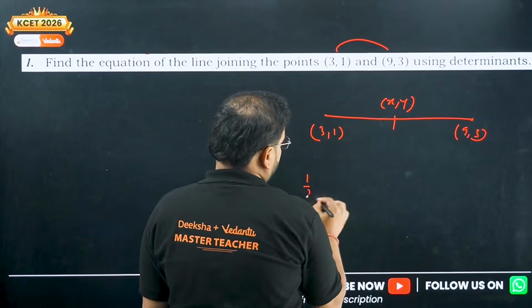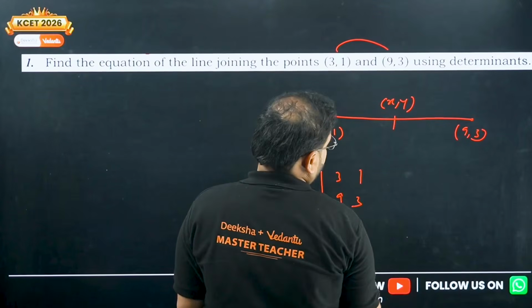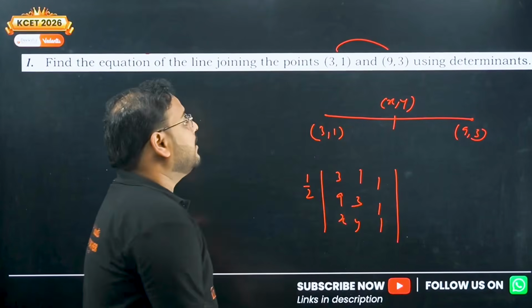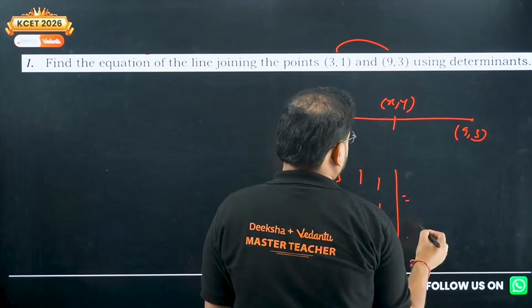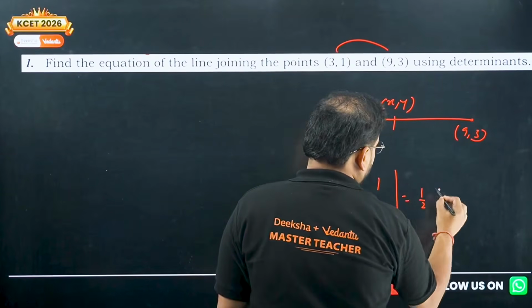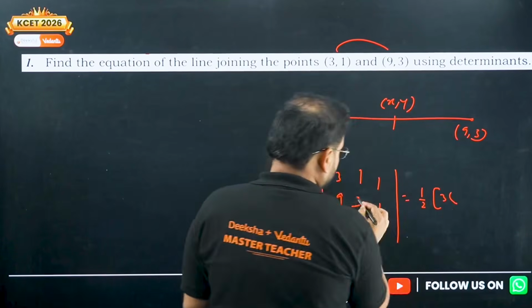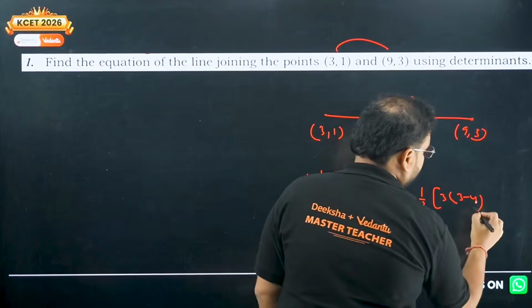So 1 by 2 times the determinant with rows 3, 1, 1; 9, 3, 1; x, y, 1. Expand it. For 3 we'll have 3 minus y.